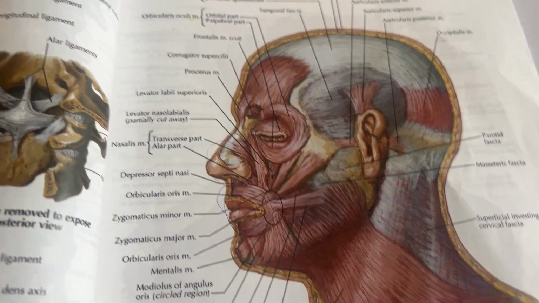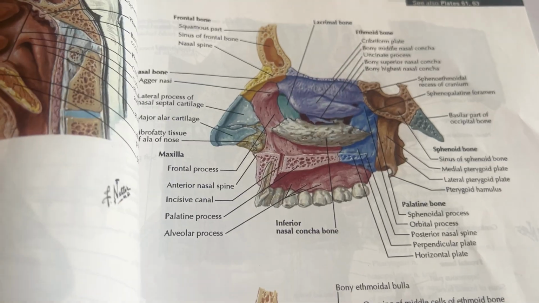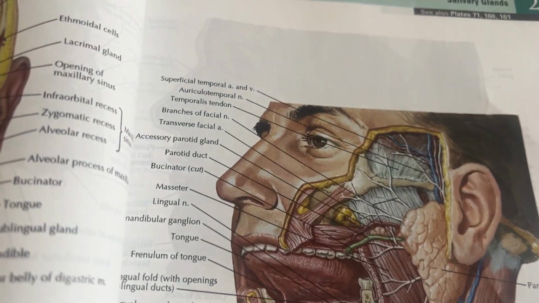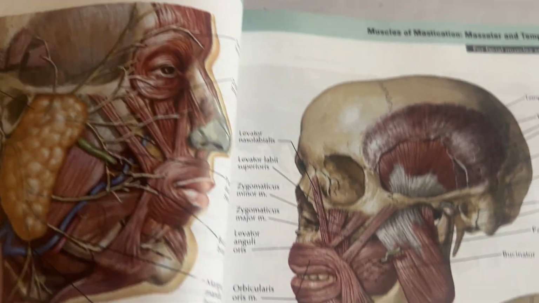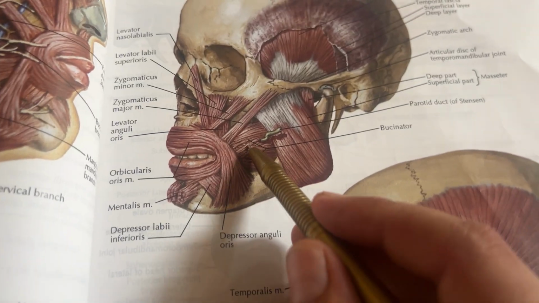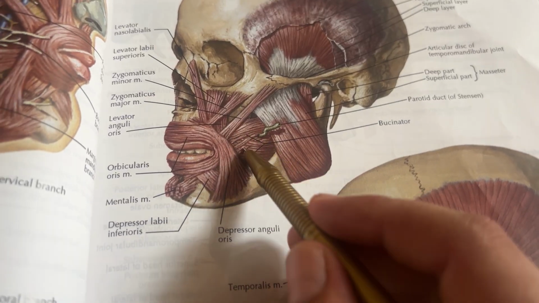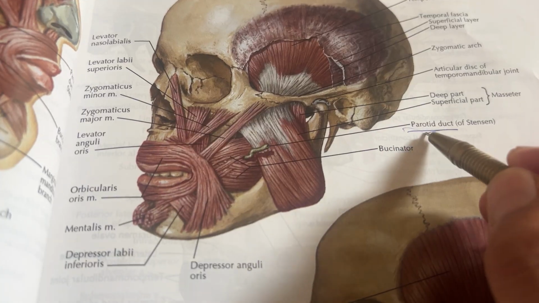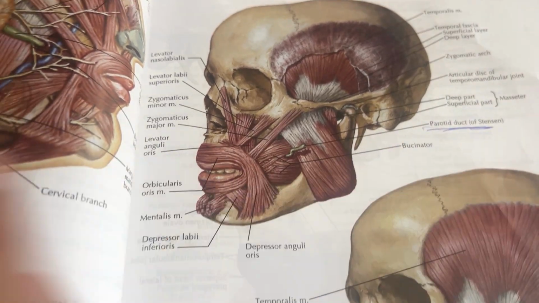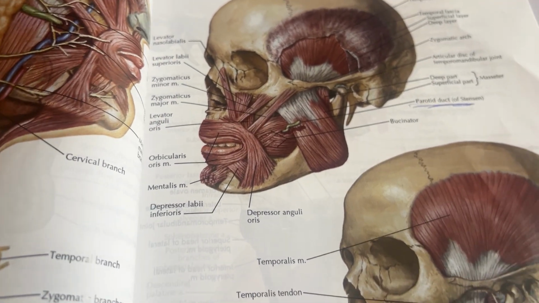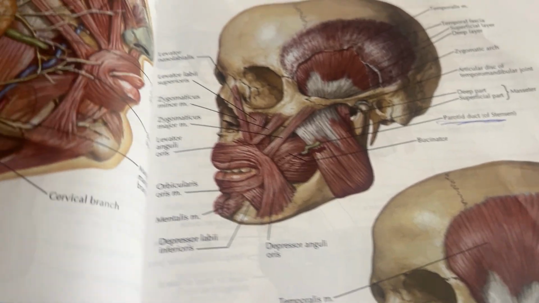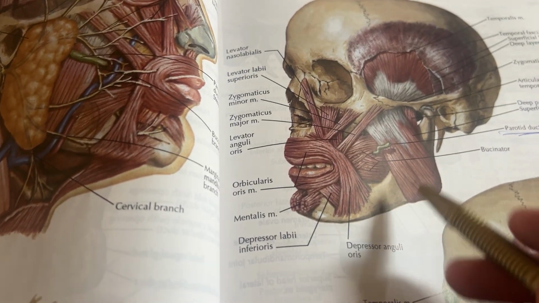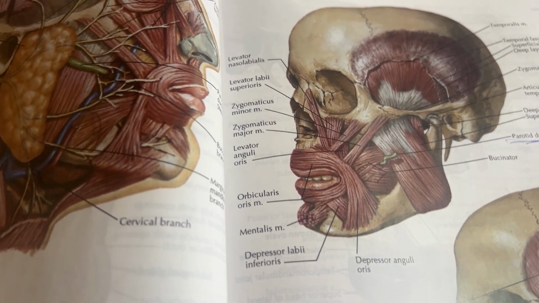So the buccinator muscle is related to some structures. We will talk about it. So this is the buccinator muscle, and it is pierced by two structures. One is shown here. This is the parotid duct, or Stenson duct. The other structure which pierces the buccinator muscle is the buccal branch of the mandibular nerve.